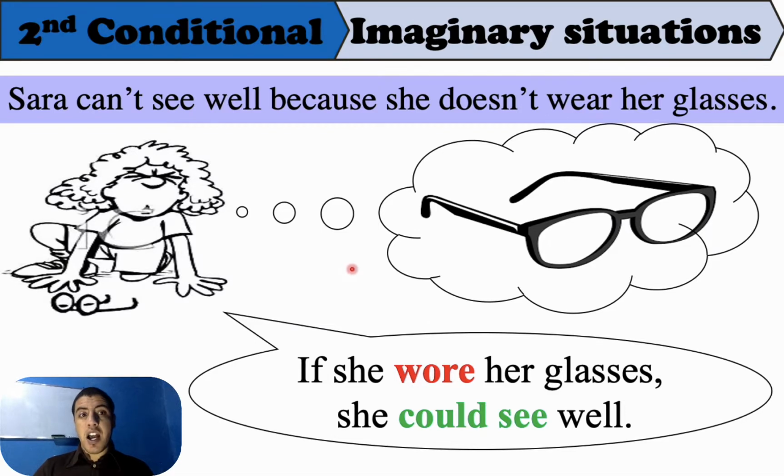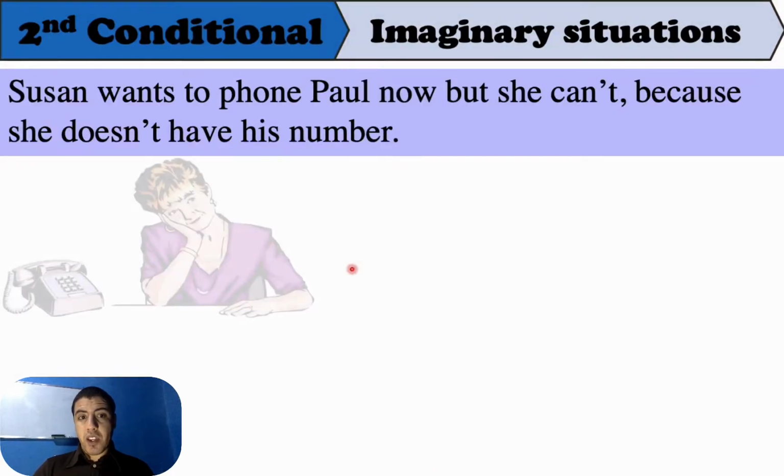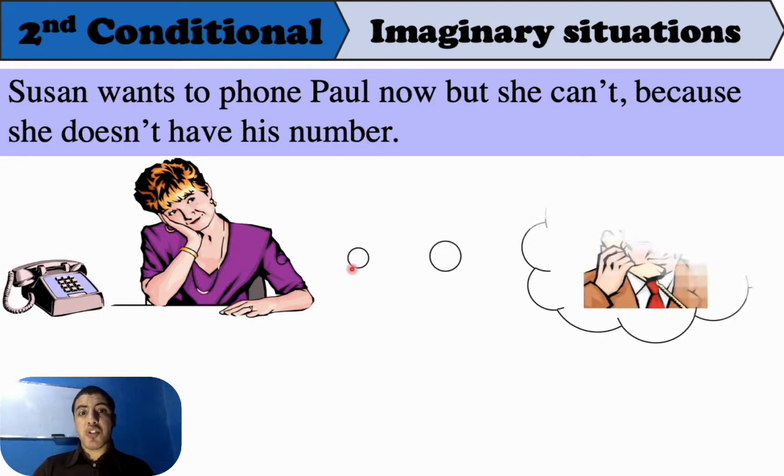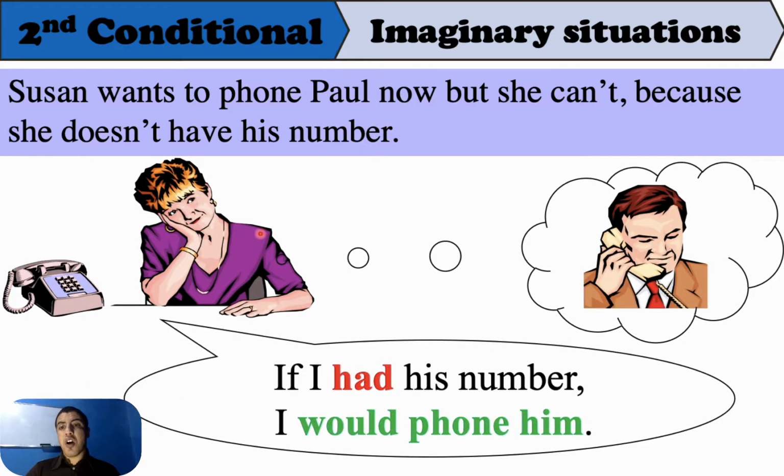Another example is this is Susan. Susan wants to phone her friend. She wants to phone her friend right now. I'm talking about the present. But she can't. Why? Because she doesn't have his number. So Susan wants to call this person, but she doesn't have his number. Is it possible right now that she calls this person? No. Why? Because she doesn't have his number.